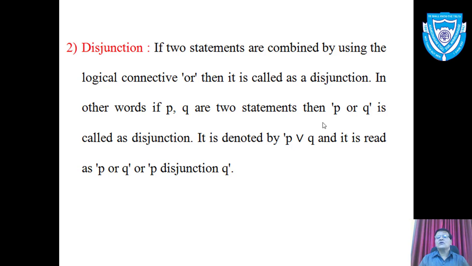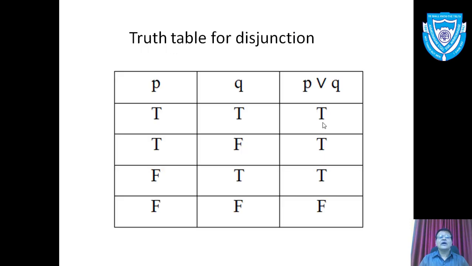If two statements are combined by using the logical connective OR, then it is called a disjunction. In other words, if P, Q are two statements, then the compound statement P or Q is called a disjunction. So disjunction is a synonym of OR. It is denoted by P or Q and it is read as P or Q or P disjunction Q. And this is the truth table for P or Q.